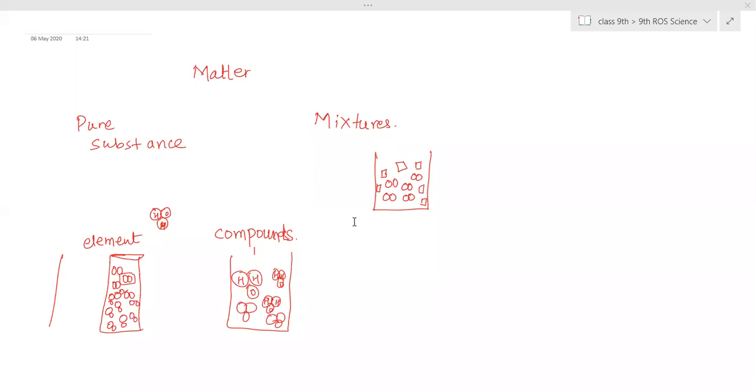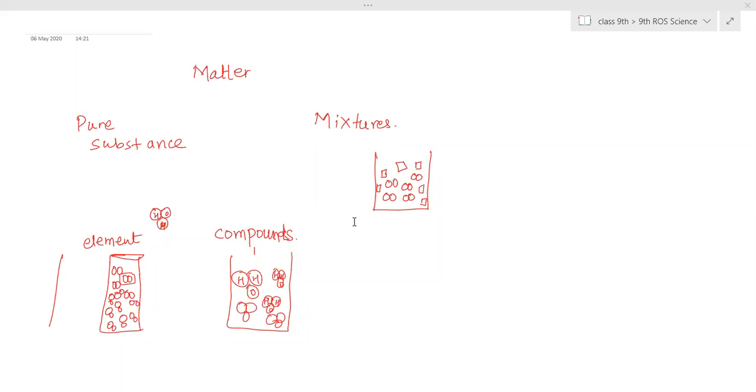So element means the type of matter which is made up of a single kind of atoms, single kind of particles. The same atoms are present inside the matter. Then that is called an element. When the matter is made up of similar kind of molecules, then it is called a compound. And when two or more pure substances mix together in any proportion, then it is called a mixture. Two or more pure substances, when combined physically in any proportion, are called a mixture.